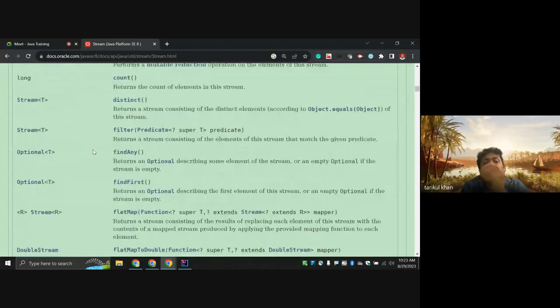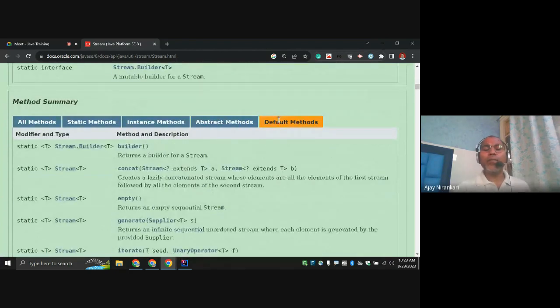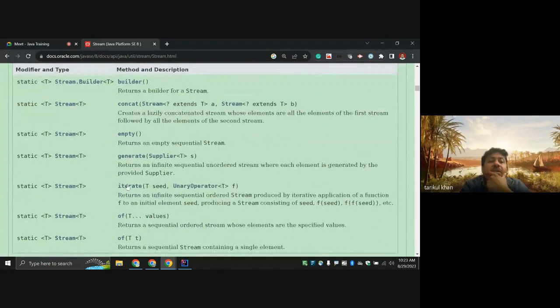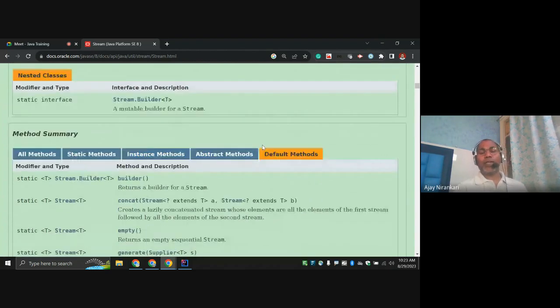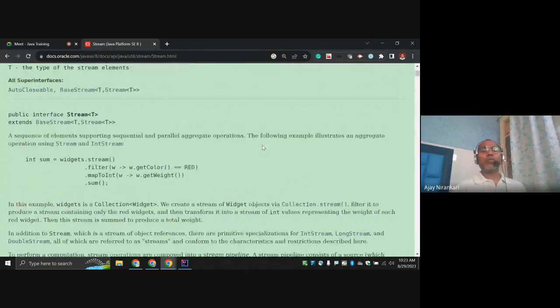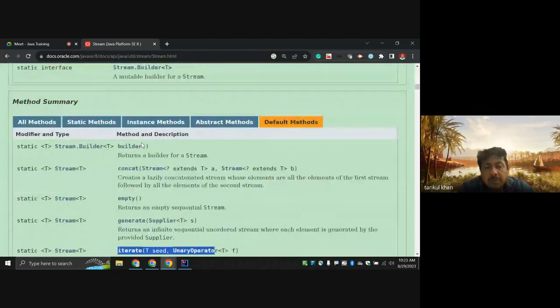And these are the default methods. A default method is already given an implementation. Like here, builder, empty, generate. Due to that, we are able to call these methods, right? They are by default available as static methods. So in the Java API documentation, you can find each and everything.